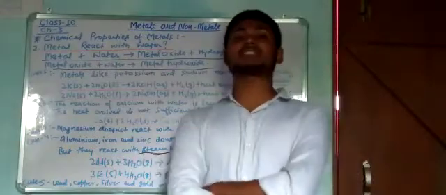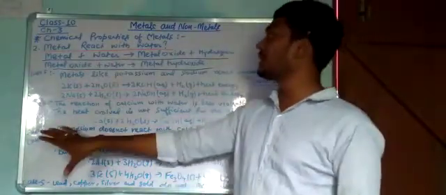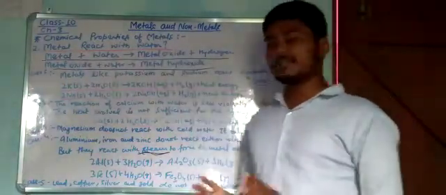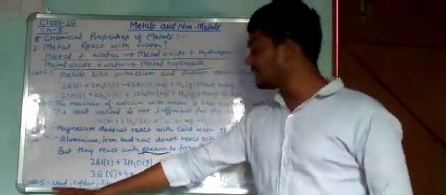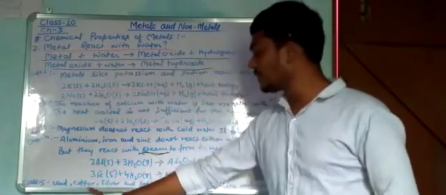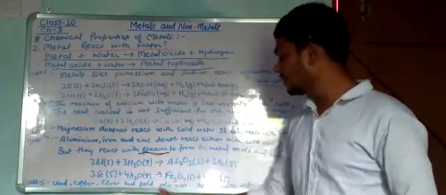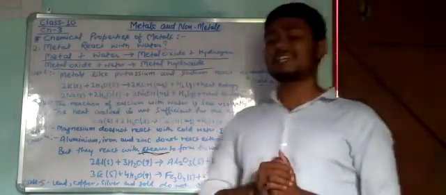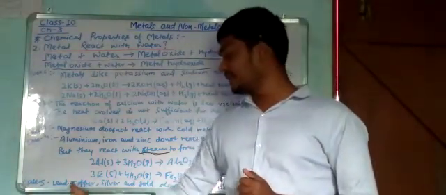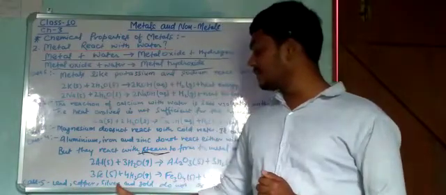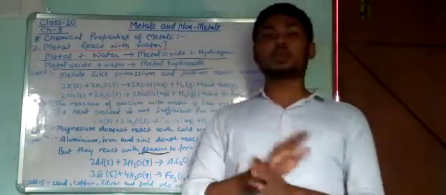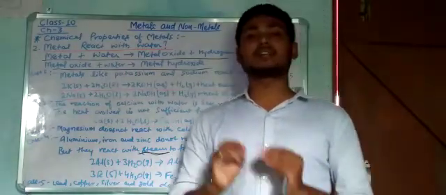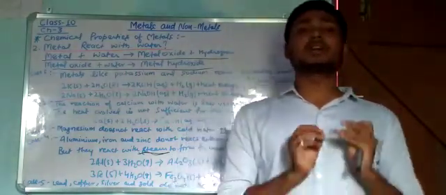Let us talk about the last case of this chemical property, metals reacting with water. In this property, the last case is that lead, copper, silver and gold do not react with water at all. It means that such types of metals like lead, copper, silver and gold do not react with any state of water, either solid, liquid or gas.